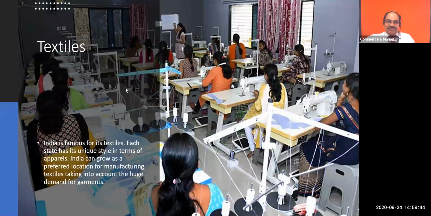Third one, these are everlasting public utility services. Without textiles, we can't do anything. Of course, during the COVID period, there was a slow trend because everybody was caught up in their home. You are not going to prefer different dresses.